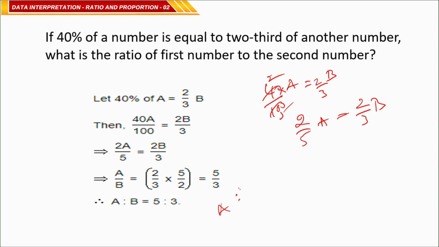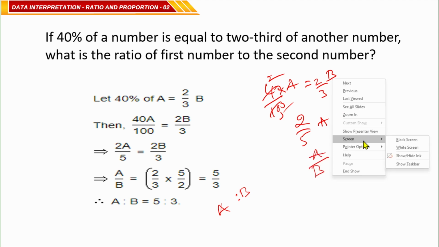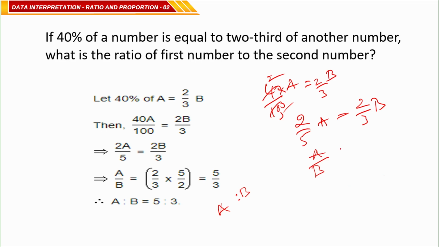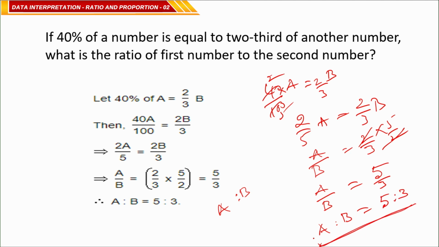Now we are going to find the ratio of the first number to the second number, A to B is required. So bring B here: A by B is equal to 2 by 3 into 5 by 2. This 2 and this 2 get cancelled, then A by B is equal to 5 by 3, or A is to B is equal to 5:3. So the ratio of the first number to the second number is 5:3.